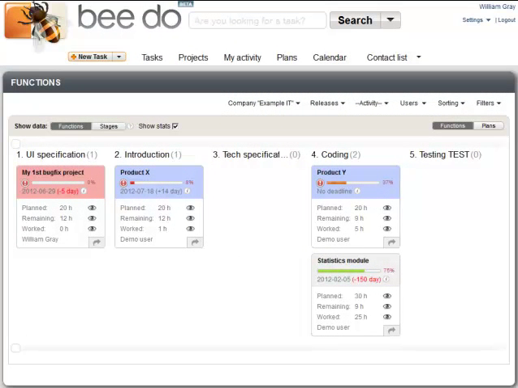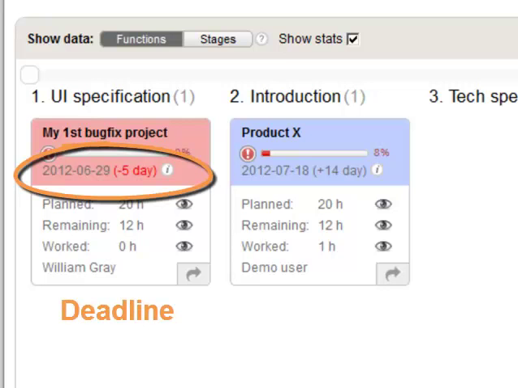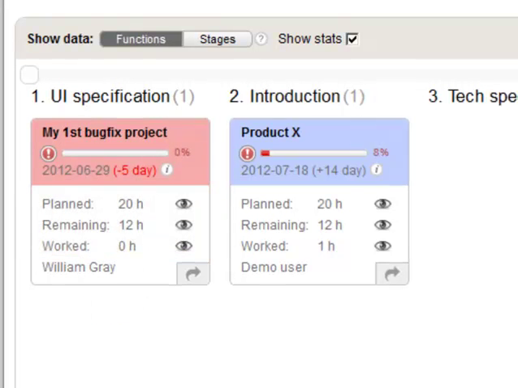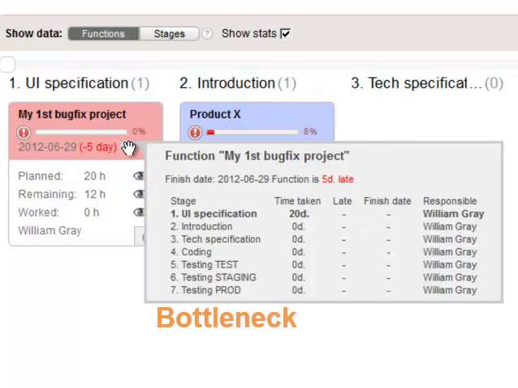Bidoo also gives you critical information about the pipeline. First, it shows the deadline and how many days you are ahead or late. Then it shows how much time you have invested in the project. Finally, you can see the history of project implementation. This is for your statistical analysis.